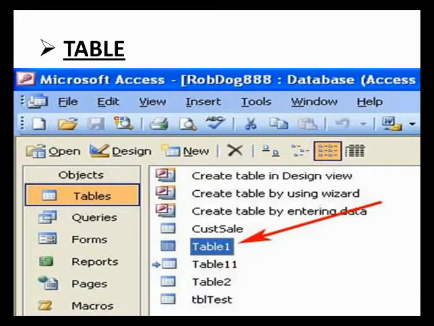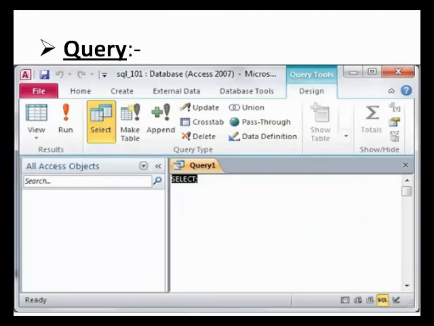The row is the record; the data contains the individual pieces making up an individual record. This highlights the tables of MS Access. And next is a query.